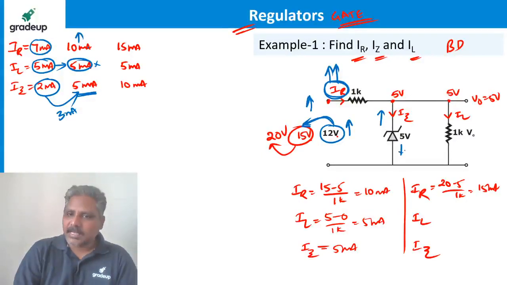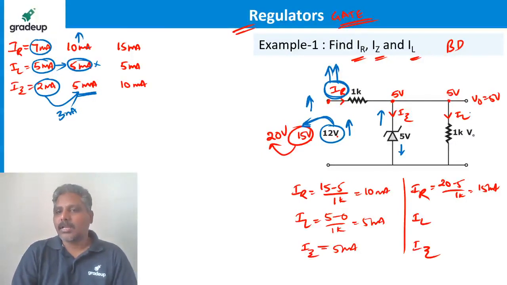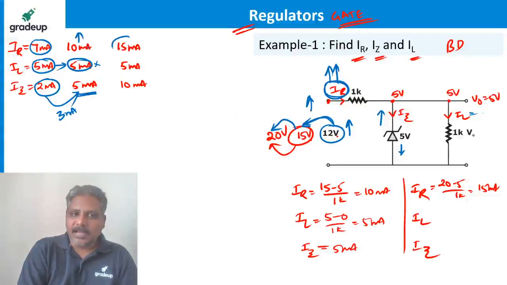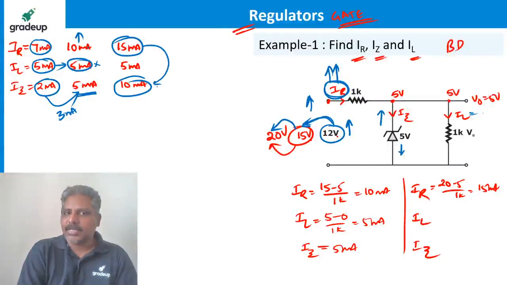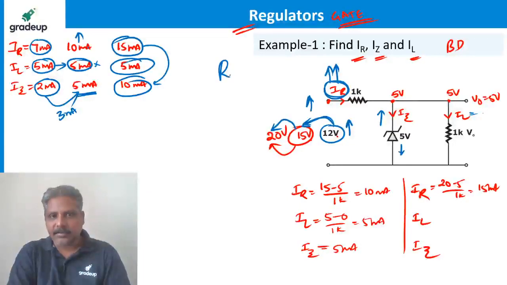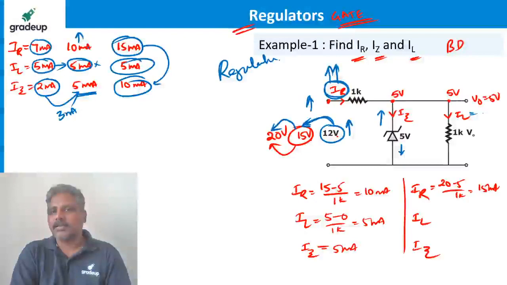Why? Because Zener resistance has been decreased. Load current remains constant. You see the third example, if it is increased from 15 to 20, IR is increased, IZ is increased, that extra current is flowing through Zener only, but see the load current remains constant. That means it is a regulator.